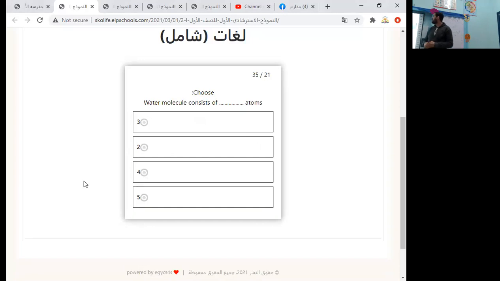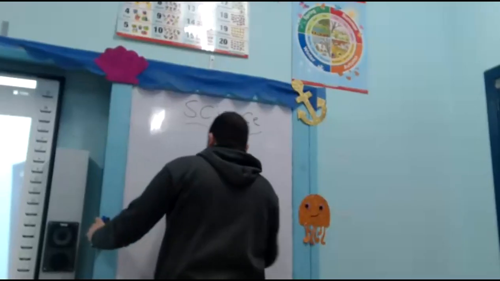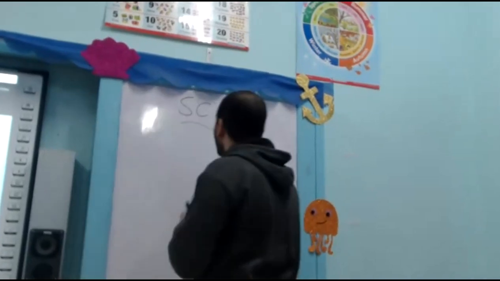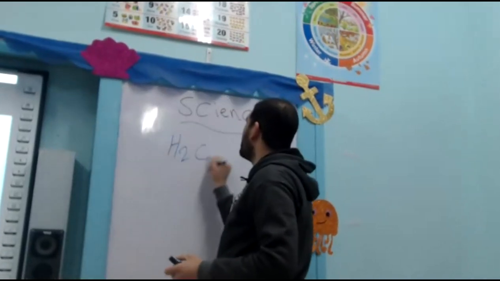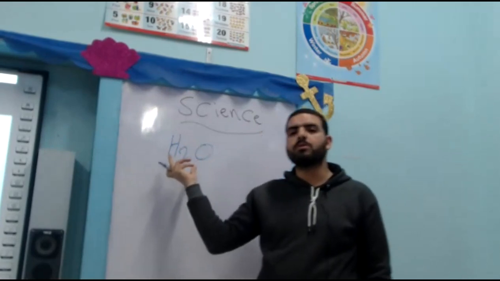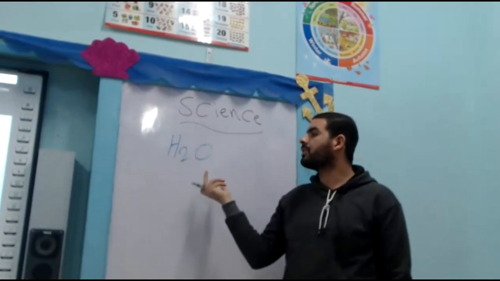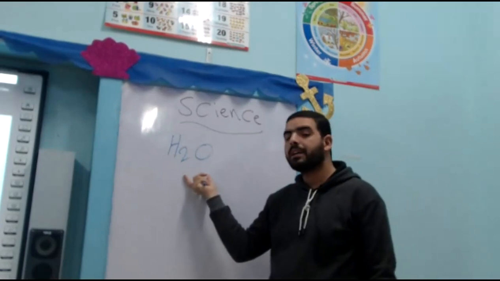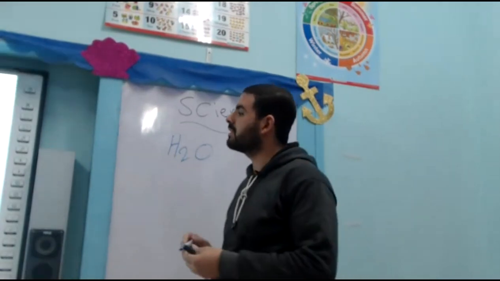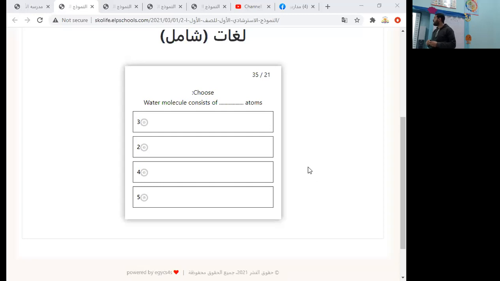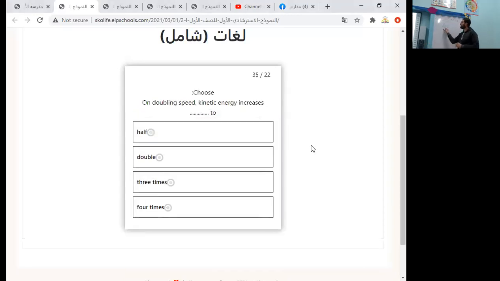Water molecule consists of blank atoms. Let's know the structure of the water molecule. The symbol of water molecule is H2O, which means that it consists of 2 atoms of hydrogen and 1 atom of oxygen. So it consists of 3 atoms. So our answer is water molecule consists of 3 atoms of 2 different elements, which are hydrogen and oxygen.